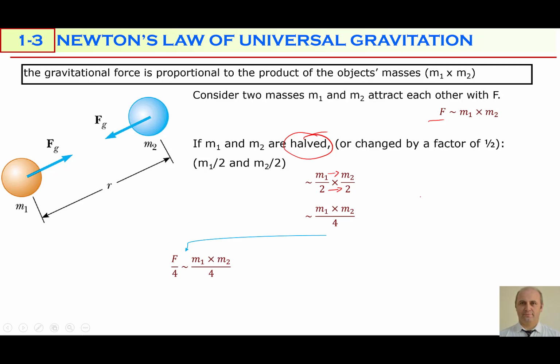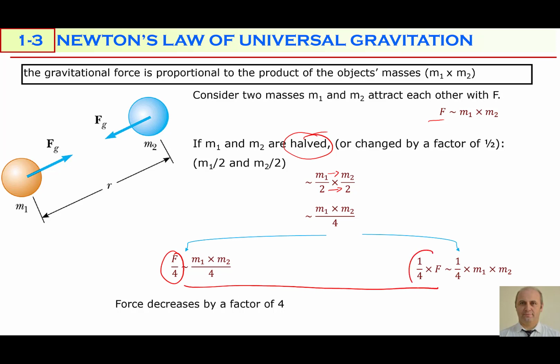So it's going to be F over 4, which can be expressed in two ways. One of them: force decreases, because if you divide a quantity by 4, it decreases. Force decreases by a factor of 4. We say it like this. However, there's one more expression. This F over 4 can be written as 1 over 4 multiplied by F, and these are equal.